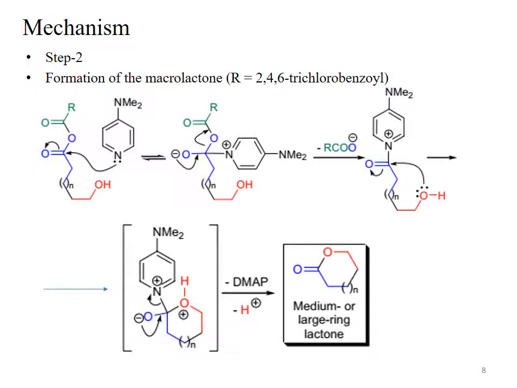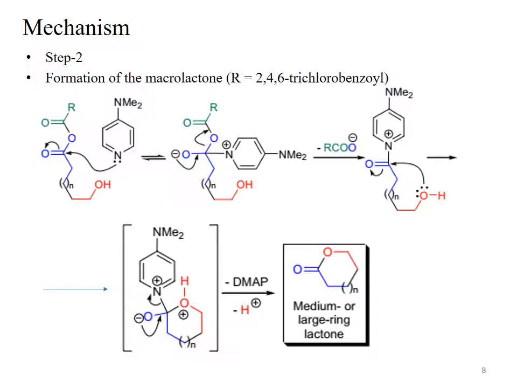The first step was the synthesis of the mixed anhydride. The hydroxy acid was treated with the Yamaguchi reagent in the presence of a base, that is triethylamine. Triethylamine abstracts the acidic proton and activates the carboxylic acid.